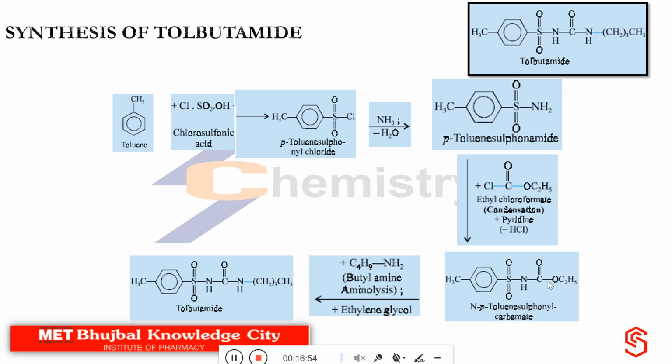Now you observe carefully over here. We know esters are susceptible to hydrolysis even when we add water, because this carbon is electron deficient, and the lone pair of electrons present on the O of OH will become coordinated over here. Similarly, the lone pair of electrons present on the nitrogen will become coordinated over here. A new bond will form between this carbon and nitrogen, and in the next step, because of the unstable intermediate, this ethoxy group will depart, and we will get our desired compound, that is tolbutamide. That's all.